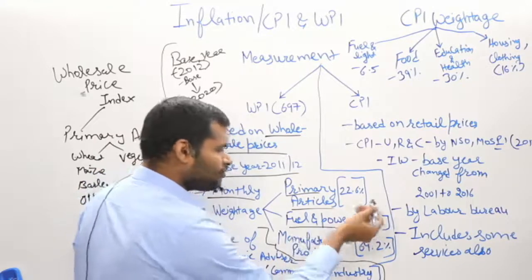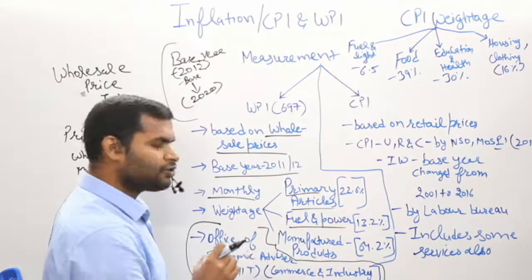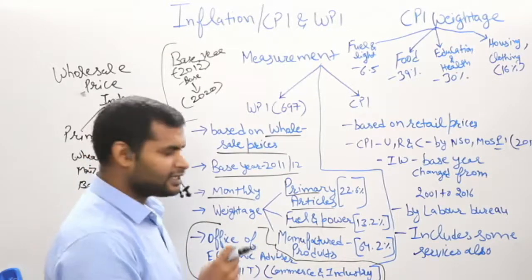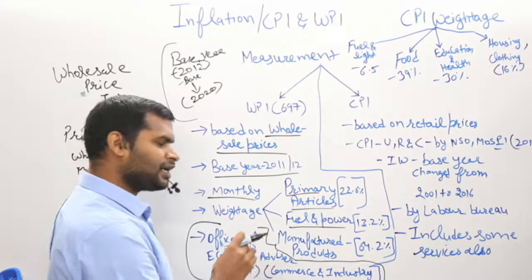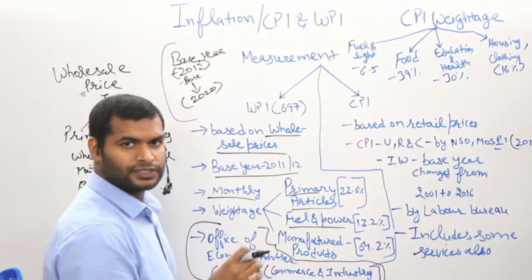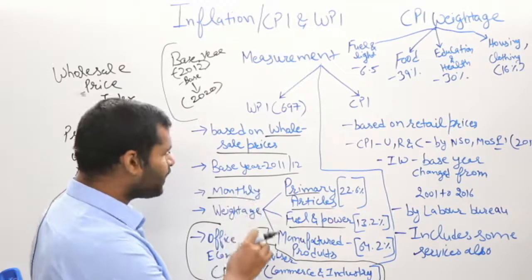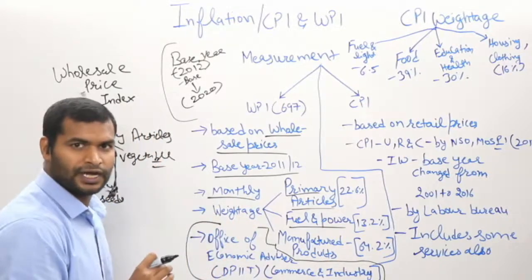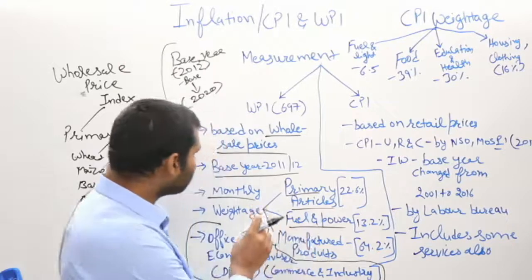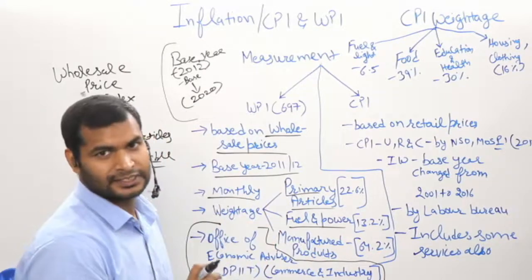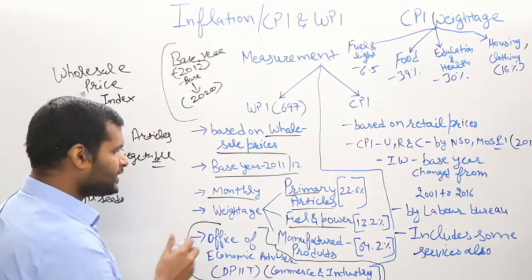Fuel and power have around 13% share, and the maximum share in the wholesale price index is of manufactured products. That is an important fact you need to remember. Manufactured products have a share of 64%, that is around 2/3 of the WPI. So if the prices of the manufactured products increase, it would be better reflected in the wholesale price index. So that was WPI and its weightage.